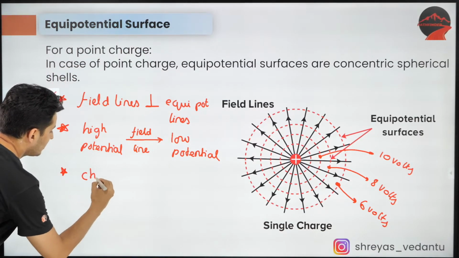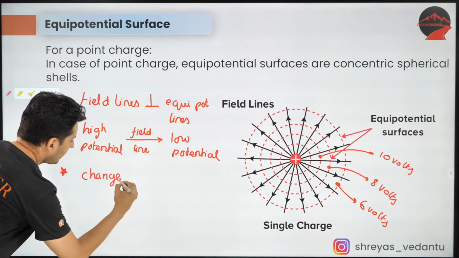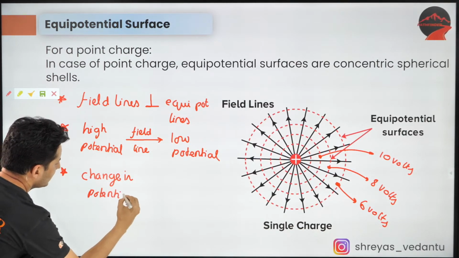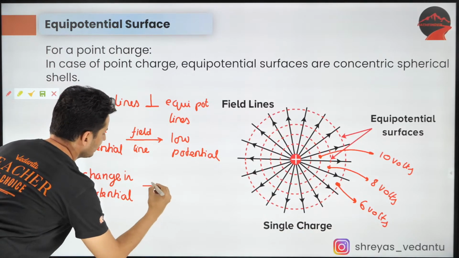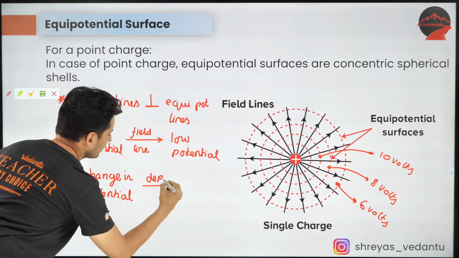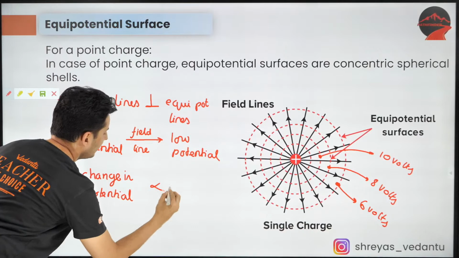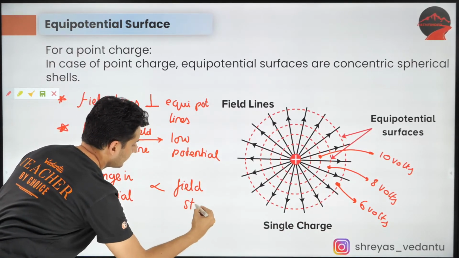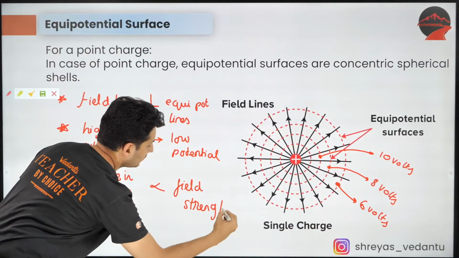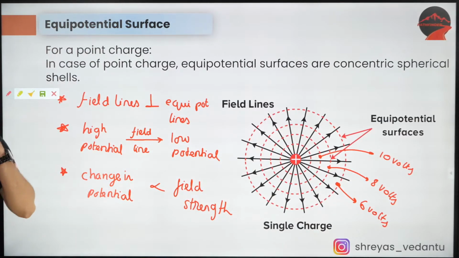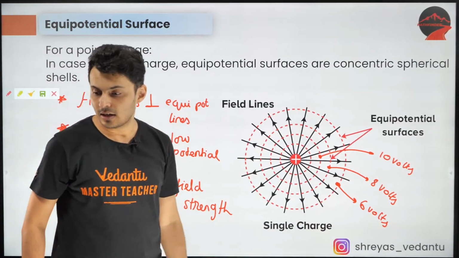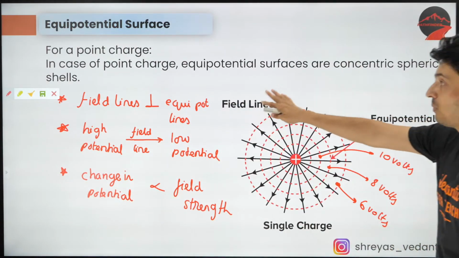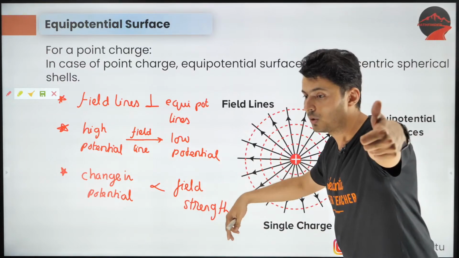So understand that the change in potential depends on the field strength. In fact, I'm going to give you a formula also for that. It depends on the field strength. Is that understood? Very good. Got it? Excellent. So these are all the important properties. Please write it down. We are going to come to that.